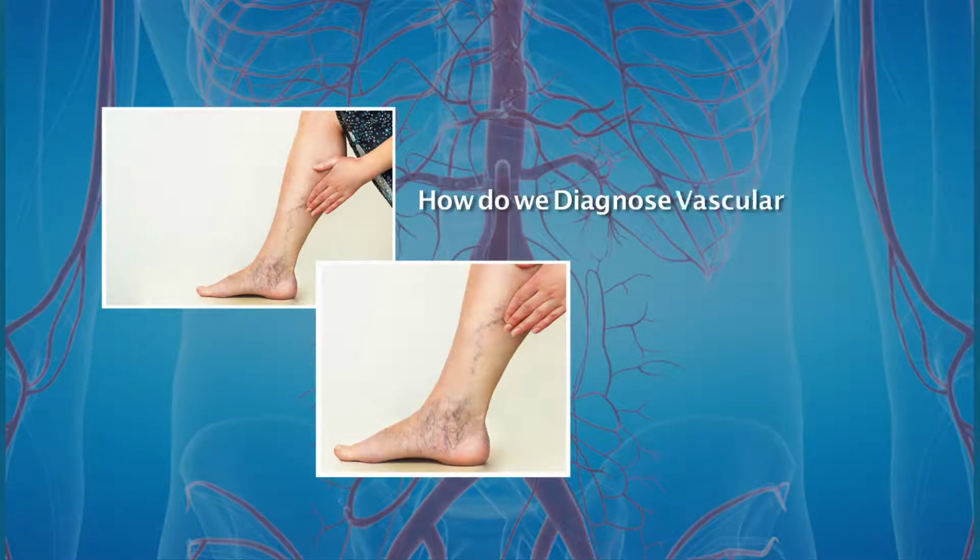So how do we diagnose these vascular diseases? An examination by the vascular specialist will clinch the diagnosis. To treat these vascular diseases, we need further imaging. Common modalities used are arterial and venous Doppler, peripheral angiograms, or CT or MR angiograms of the limbs.